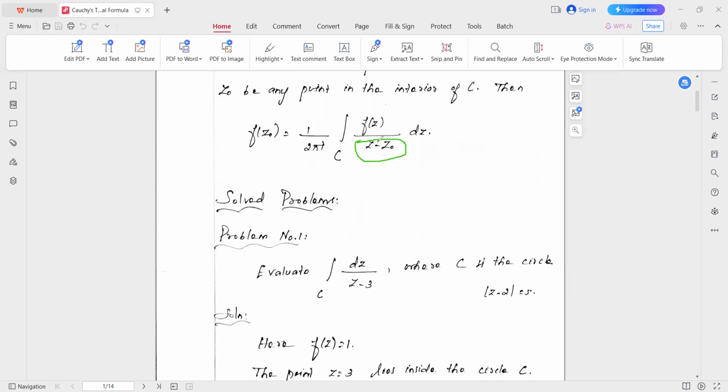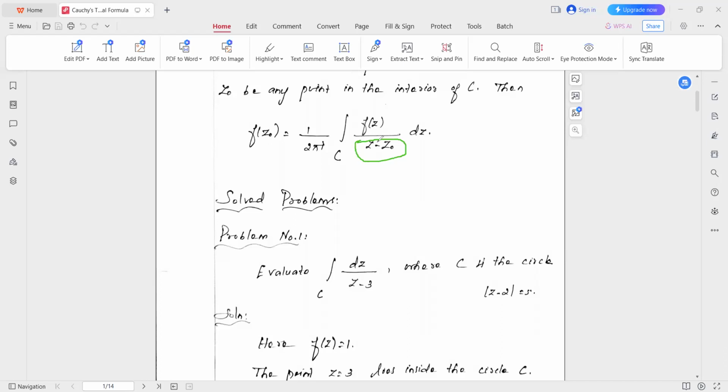Then we have to check whether the point where the analyticity fails lies inside the curve or outside the curve. If it lies inside the curve, then you can use Cauchy's integral formula.